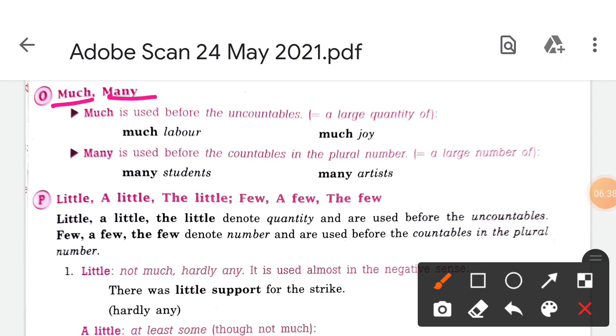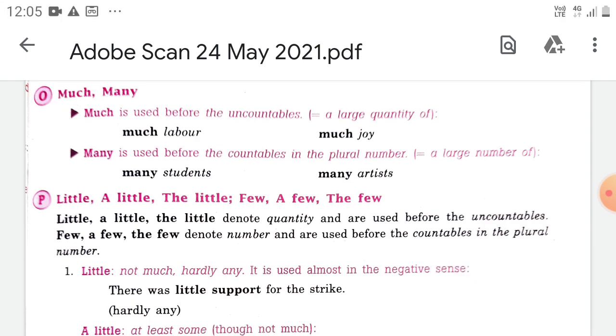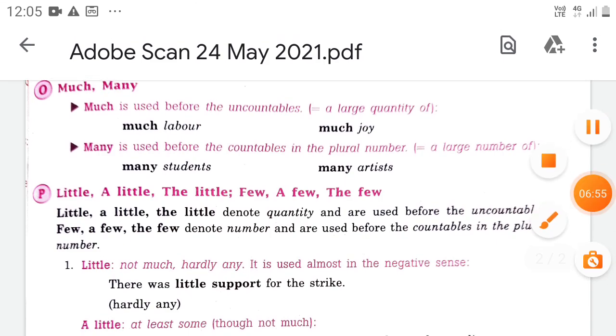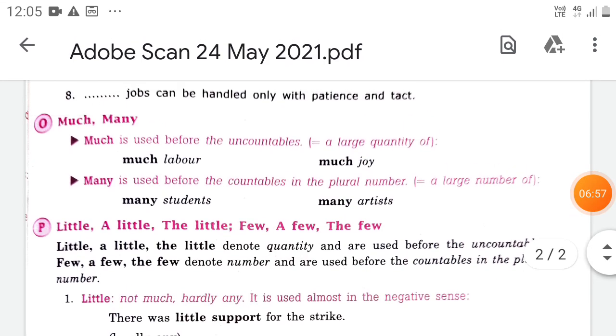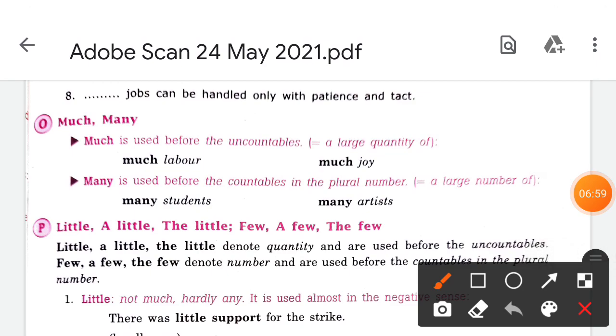Much and many. Much is the quantity, and many is which is countable. Okay, so much is used before, where it is used? Much is used before the uncountable, a large quantity.